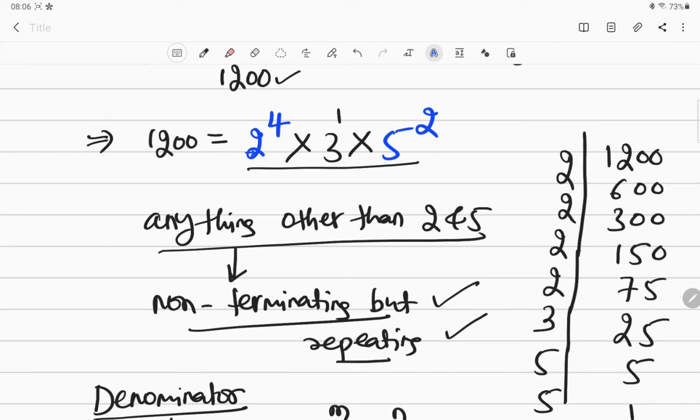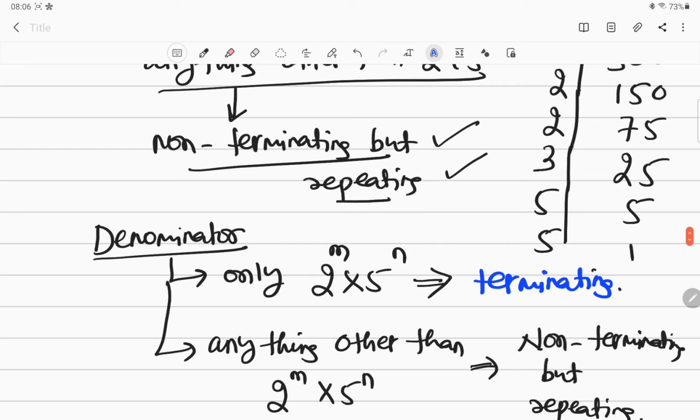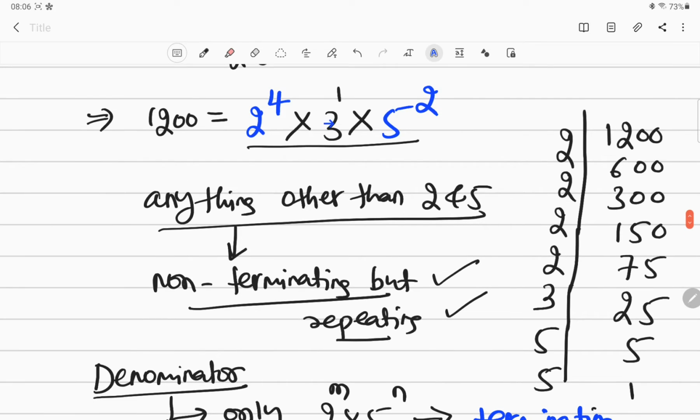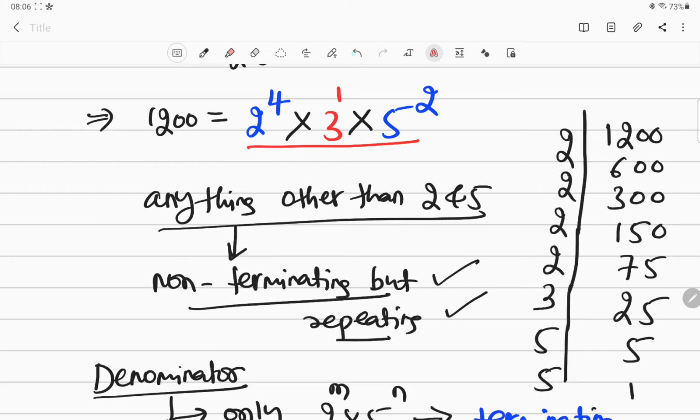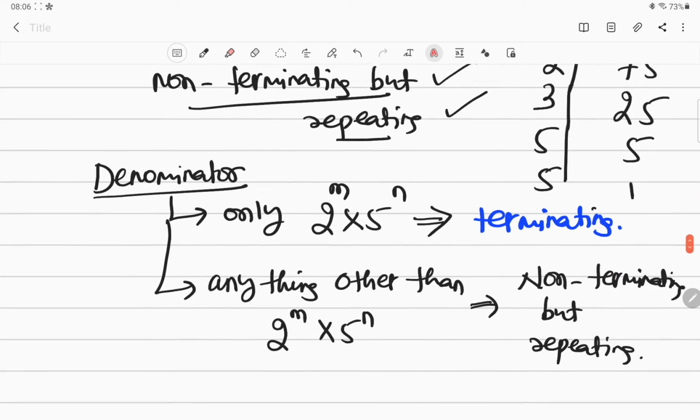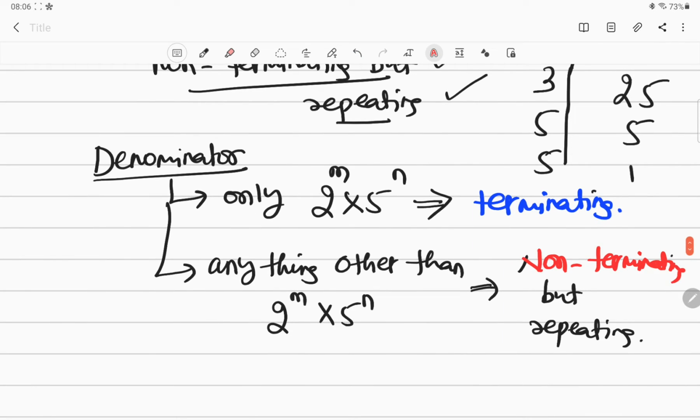If only 2 and only 5 powers are there, the decimal expansion will be terminating. If anything other than that, for example we got 3 here, then definitely the decimal expansion is going to be non-terminating but repeating.